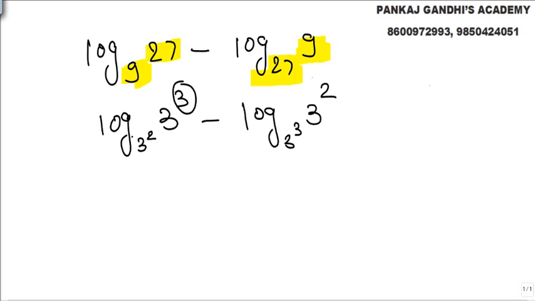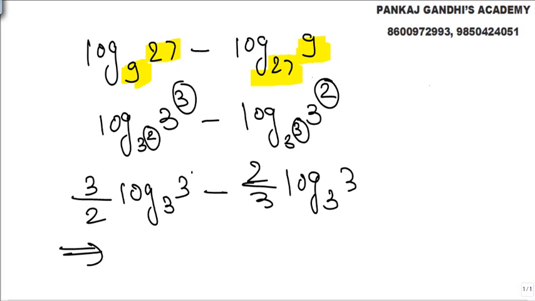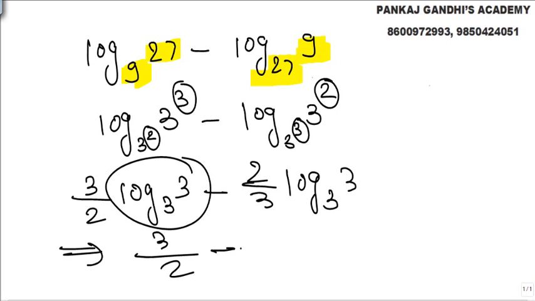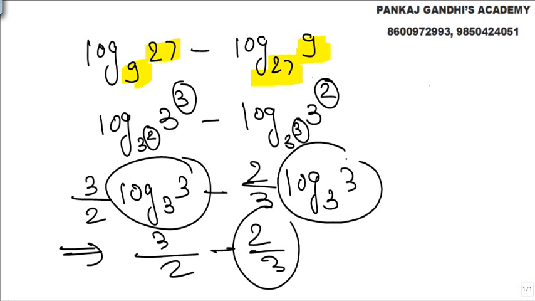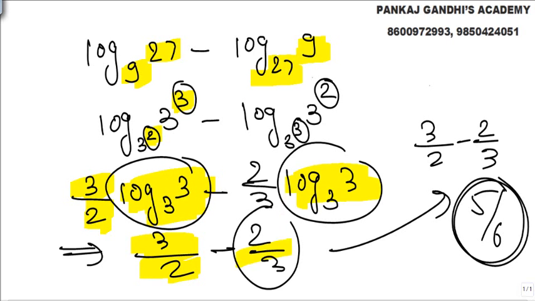So based on this property we know very well, 3 by 2 log to the base 3, 3 minus this, nothing but 2 by 3 log to the base 3, 3. Log a to the base a, 3 by 2 minus 2 by 3, this is also 1. So answer is nothing but 3 by 2 minus 2 by 3, 5 by 6. Property, the 3 by 2 came out. Log a to the base a is 1. So yes, final answer is nothing but 5 by 6.